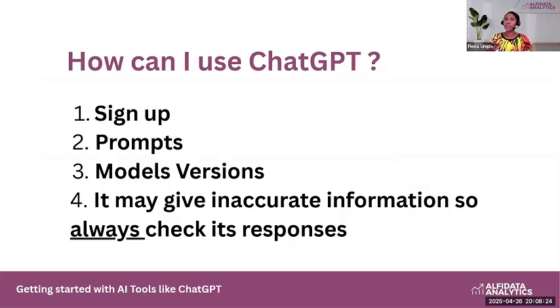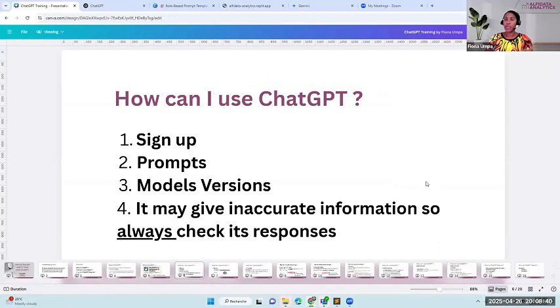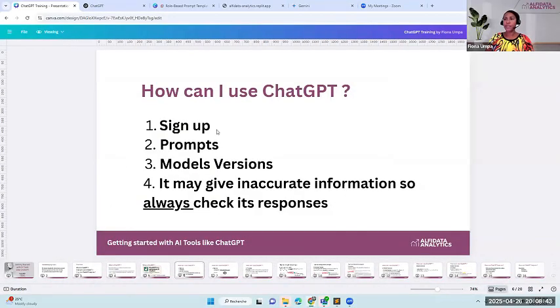So moving on, the second question. How can I use ChatGPT? For those who haven't used ChatGPT yet, the first thing to do is to sign up to their website. The second concept to know when you're working with ChatGPT is that you have to know the prompts. The third concept that you need to understand is the model versions. There are different versions of the models.